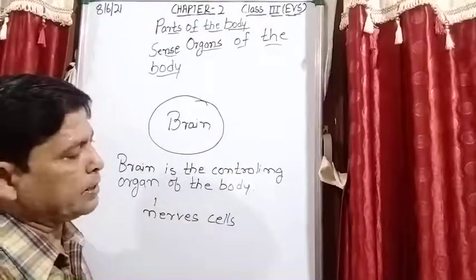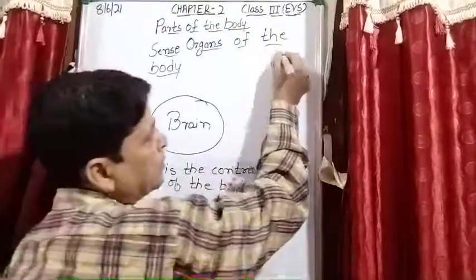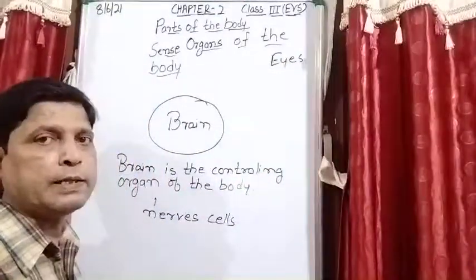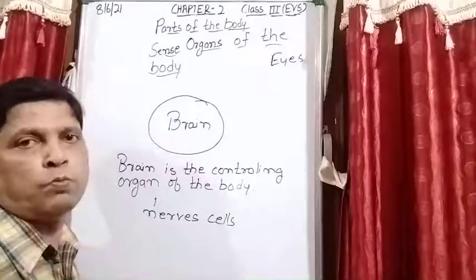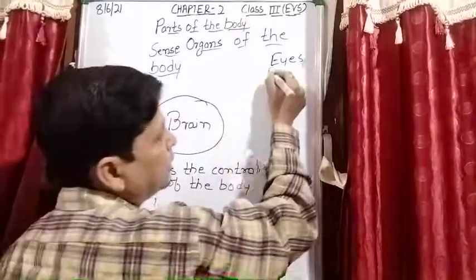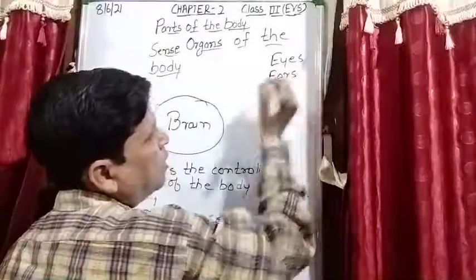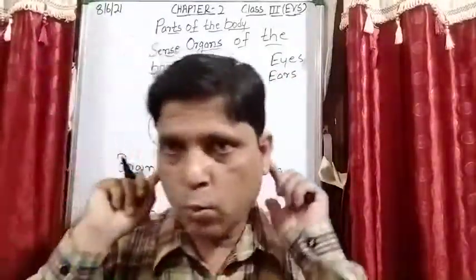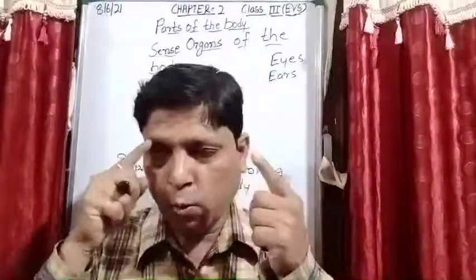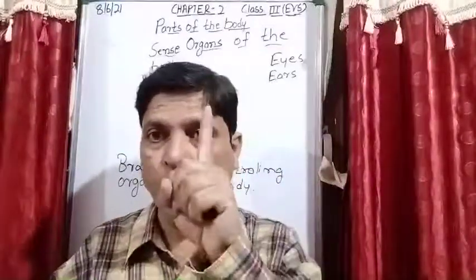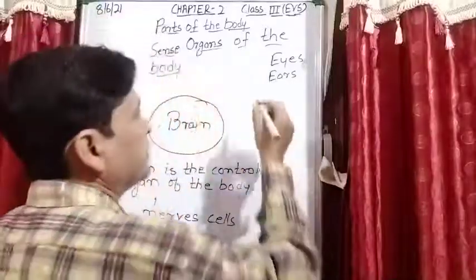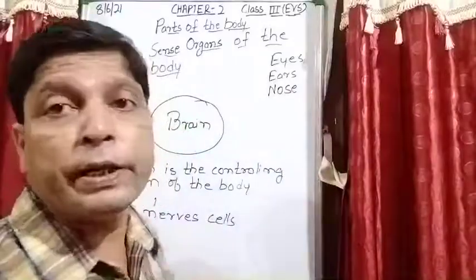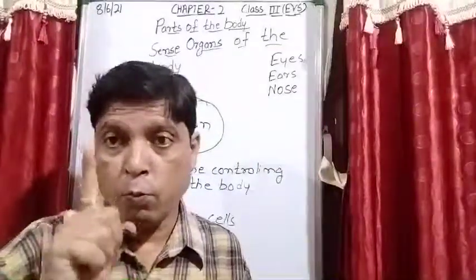When we are talking about the sense organs, so eyes, we have a pair of eyes. Eyes in what? In a pair, means 2. Ears, these are also in pairs, we have 2 ears, 1, 2. Eyes 2, 1, 2. How many noses do we have? Only 1. Now how many tongues do we have? Only 1.